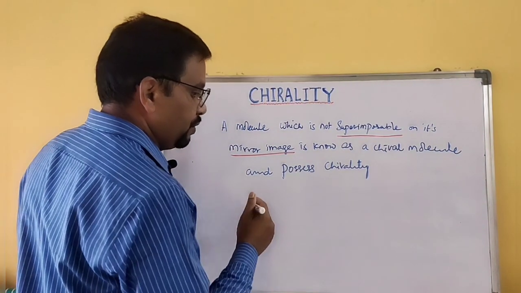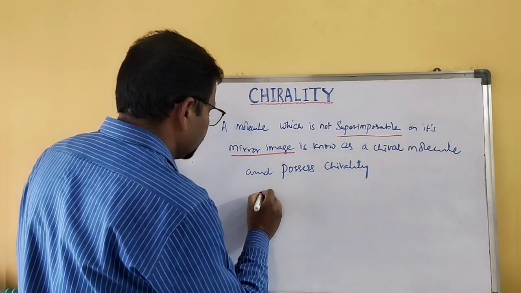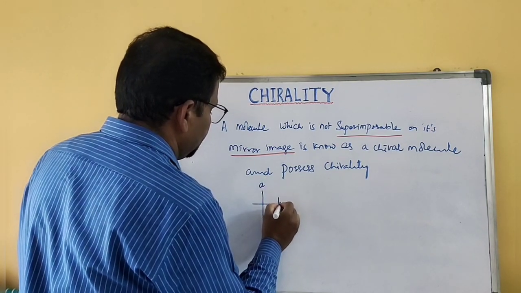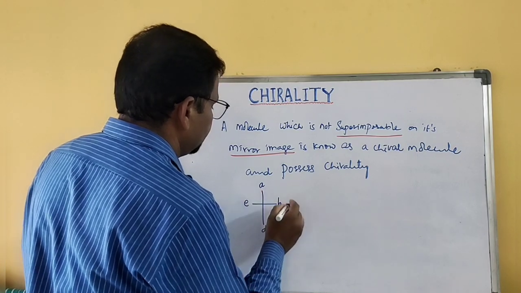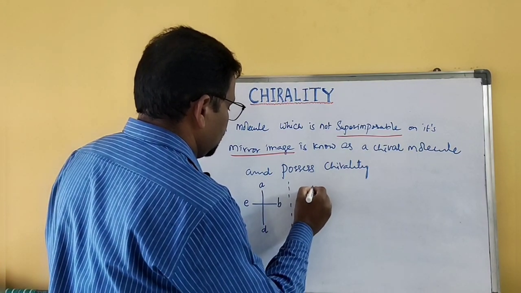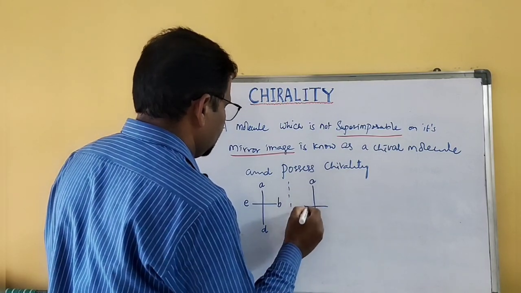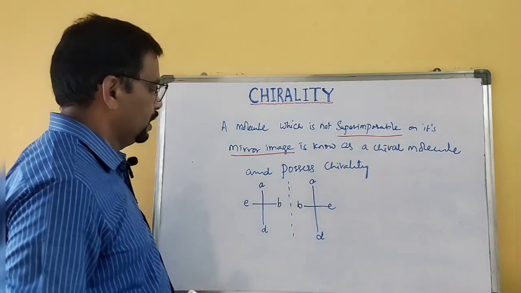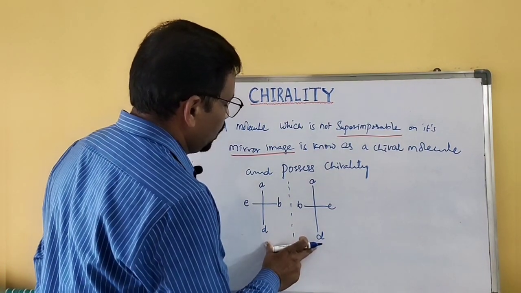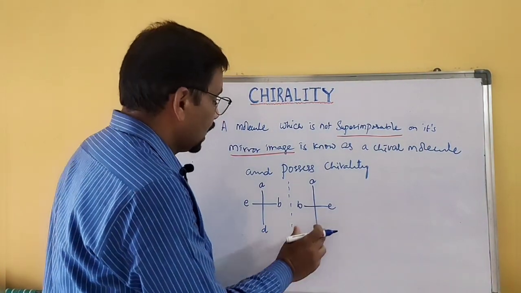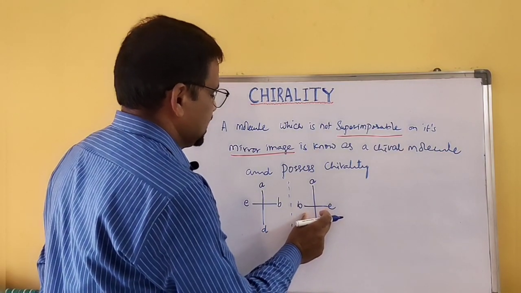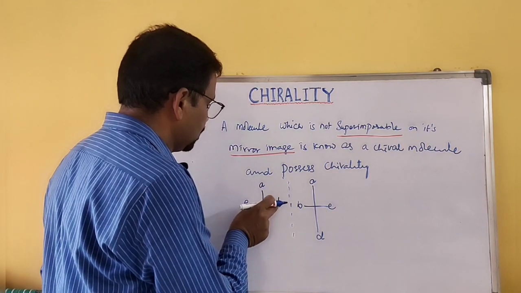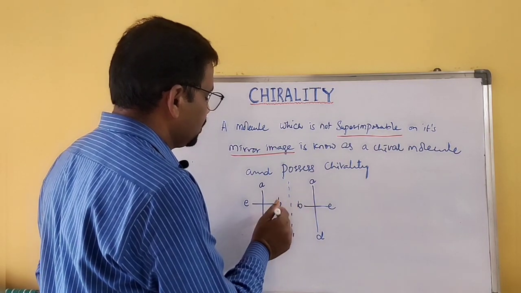Suppose I give you this example: A, B, D, E, and A, B, E, D. These two are mirror images of each other, and when you place this image on top of this molecule, what happens?